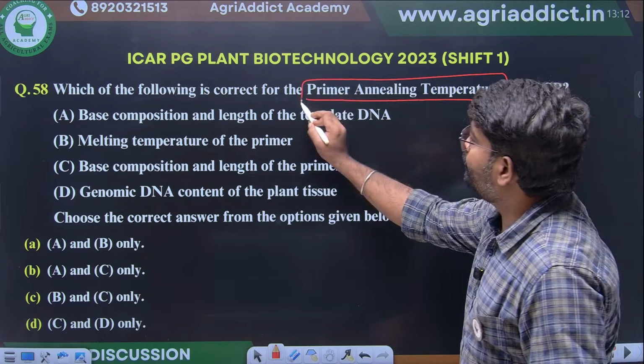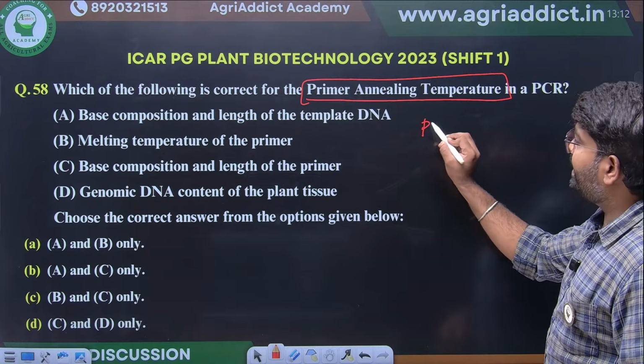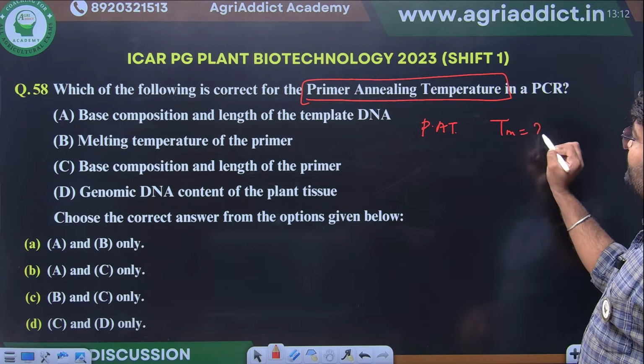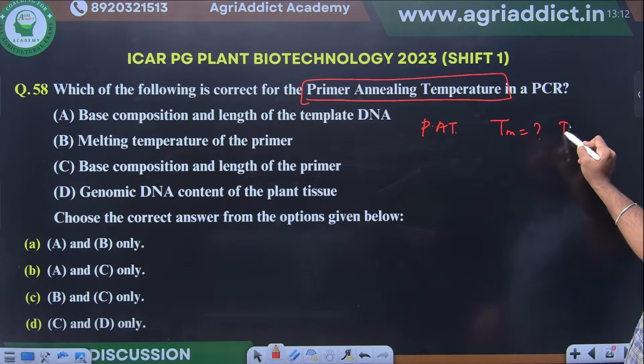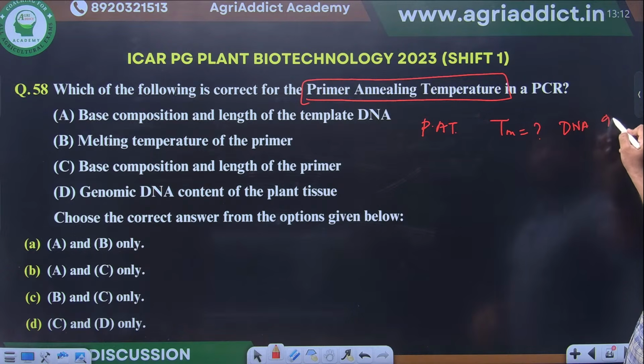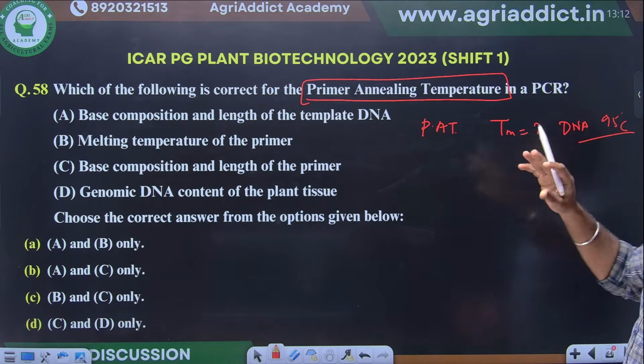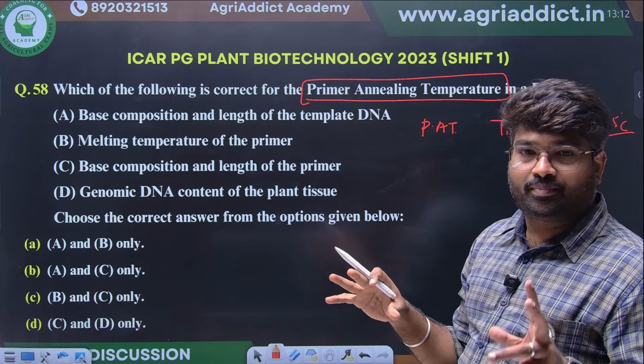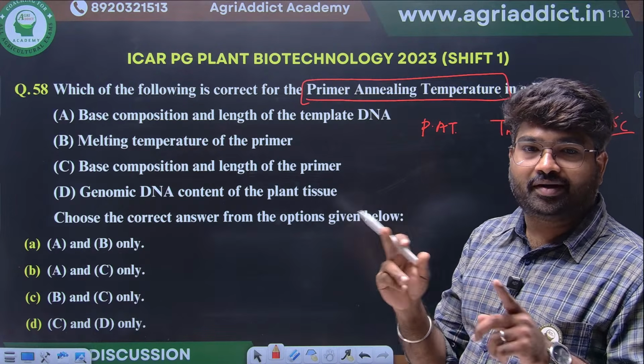Which of the following is correct for primer annealing temperature? They are asking about primer annealing temperature, not about Tm. Tm is the melting temperature for the DNA. We generally keep 95 degrees Celsius for converting double stranded template DNA into single strand DNA.